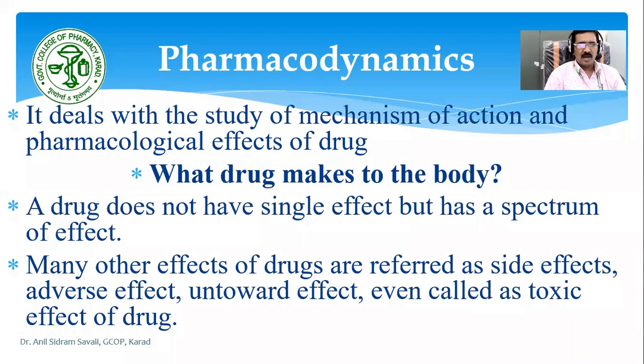Or it may cause damage to the kidneys, or it may cause damage to the liver. So हे जे आहेत ते डॅमेज जर कॉज करत असेल तर that is called toxic effects of that particular drug. सो असे वेगवेगळे त्याचे साइड इफेक्ट सुद्धा असू शकतात. म्हणजे अनटूवर्ड, अनएक्सपेक्टेड जे काय आहेत, ज्या इफेक्ट आपल्याला एक्सपेक्टेड नाही, if they are harmful to the human body, they are called side effects, adverse effects or untoward effects, or they are called the toxic effects.